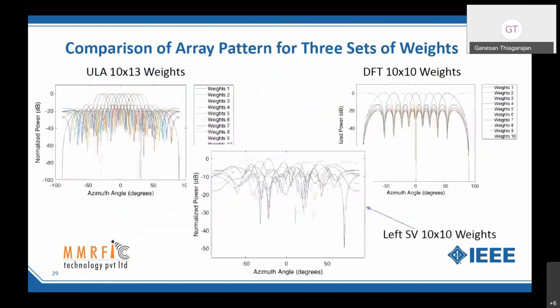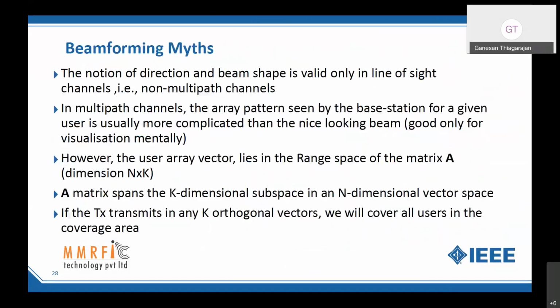So there is a couple of misunderstandings in beamforming. The notion of direction or beam shape is valid only in line-of-sight channels.